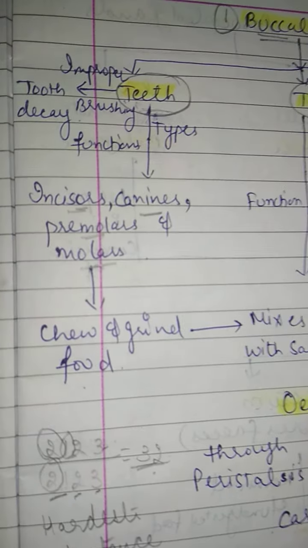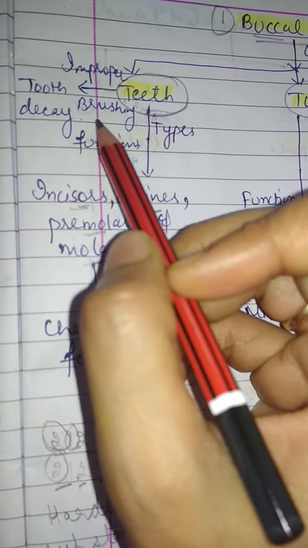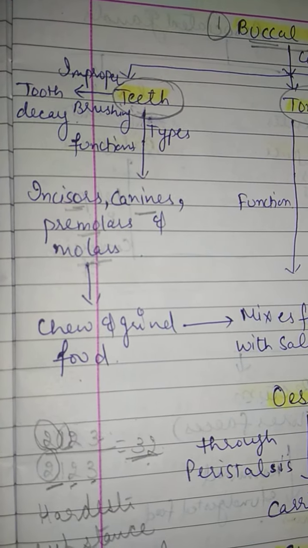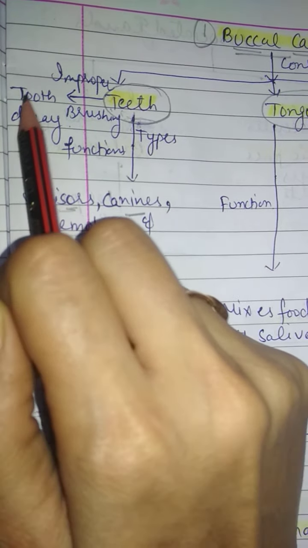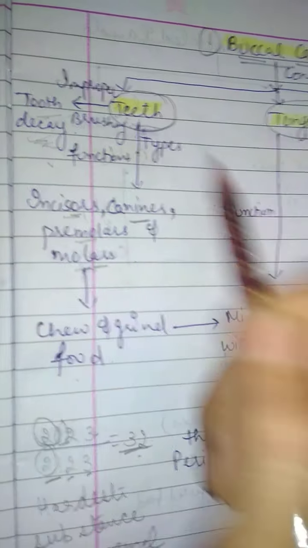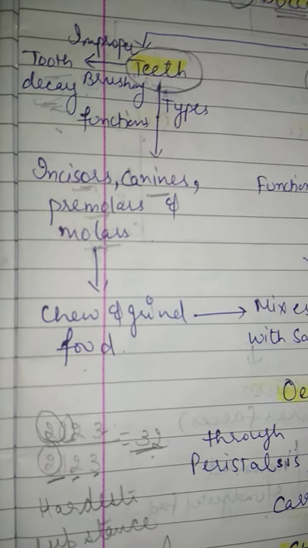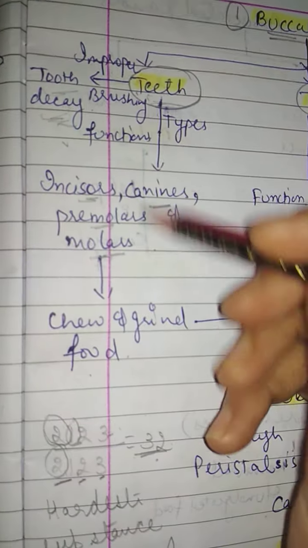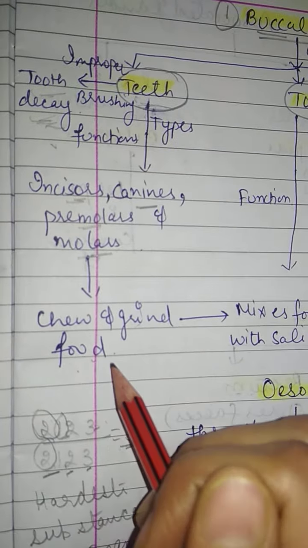See, we have to take care of the teeth. If we do not brush properly, improper brushing will lead to tooth decay. Tooth decay means bombardment of bacteria in our mouth. And the main function of the teeth is to chew and grind the food.